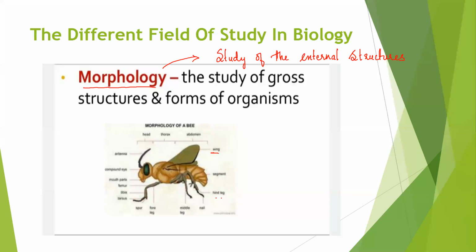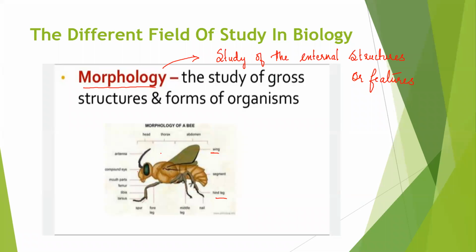This is the wings, this is the leg, then the eyes. Then about the head, about the abdomen, about the thorax region, that is the stomach region and all. So this you can make out, right? That is the external features of it. Study of the external structures or features is nothing but called morphology.